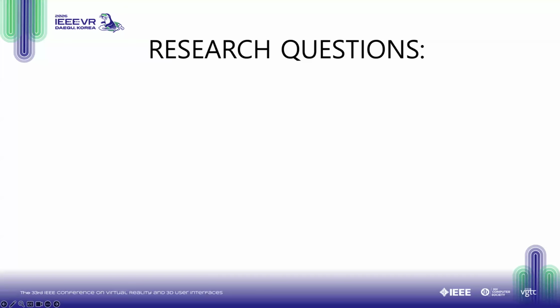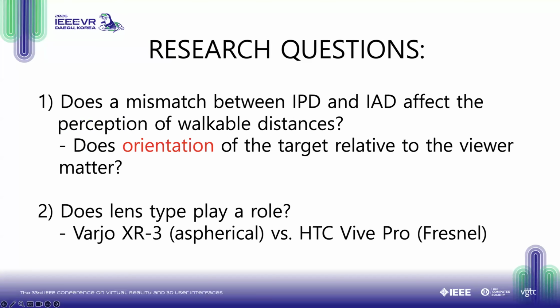So our question becomes this: how much does pupil swim that's induced via an IPD mismatch with IAD affect the perception of distance and orientation? And we're particularly interested in assessing those distances presented to the side of observers that will force people to look at the edges of the lens.